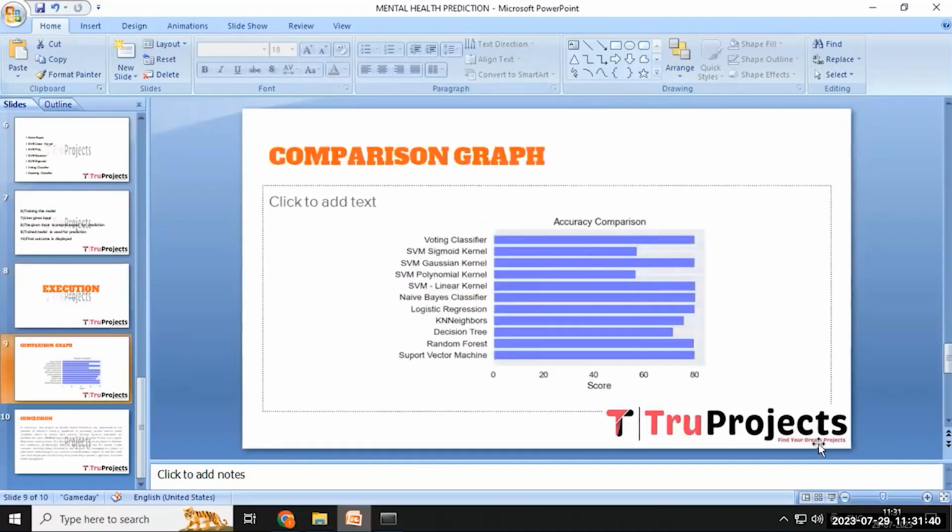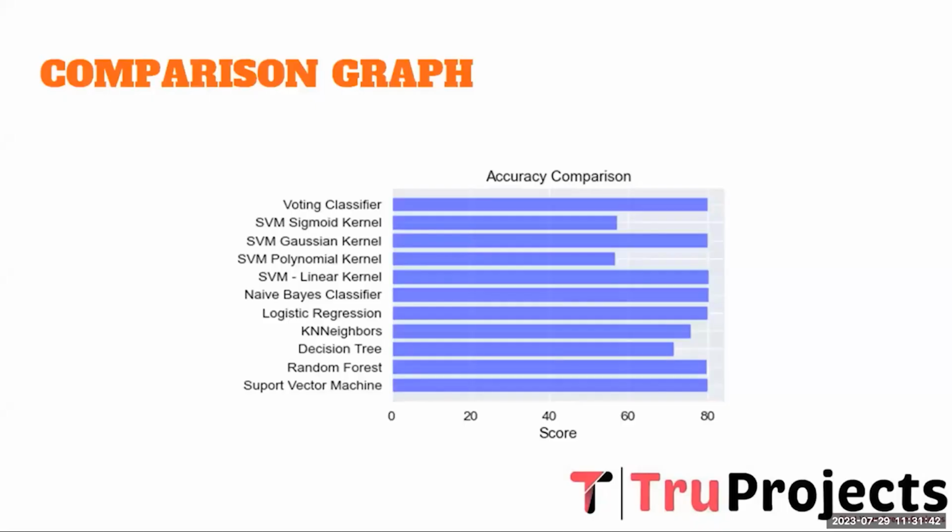And this is the comparison graph of accuracy. Here the x-axis represents the score of each algorithm's accuracy and the y-axis represents the algorithms we used in this project.